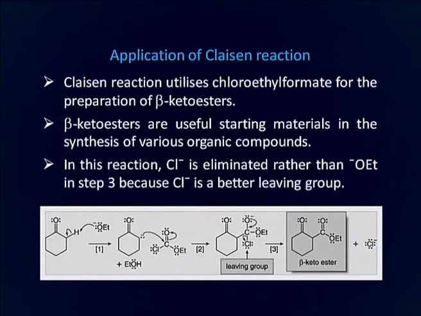In this reaction, the Cl minus, that is chloride ion, is eliminated rather than ethoxide ion in step 3 because Cl minus is a better leaving group. You can see here that first this ethoxide abstracts the beta hydrogen, then the carbanion attacks this carbonyl carbon, and then we have two groups here, one is chlorine and the other is O-ethyl, or you can say ethoxy. Out of the two, this Cl minus is a better leaving group, and that is why it goes off and there is formation of this beta keto ester.